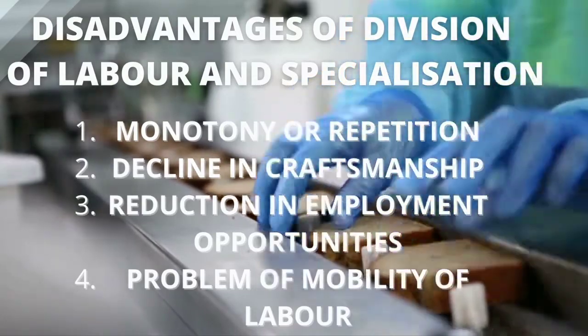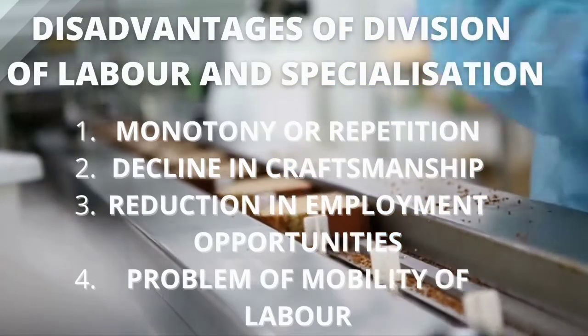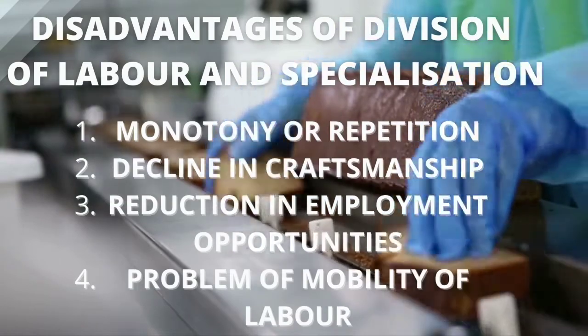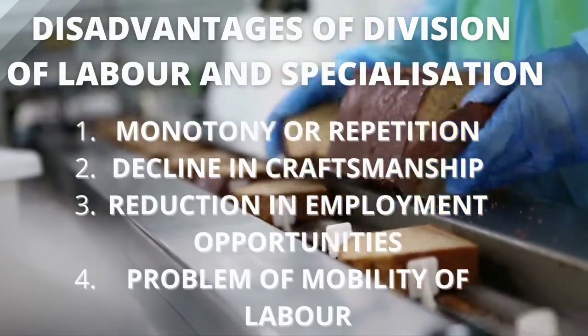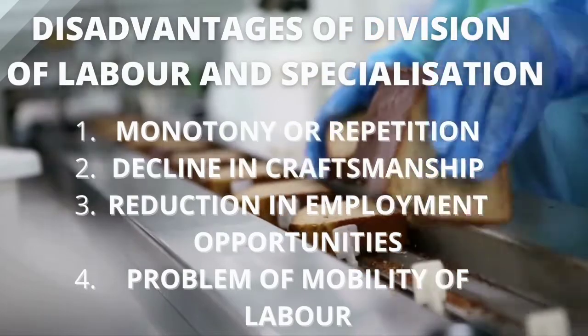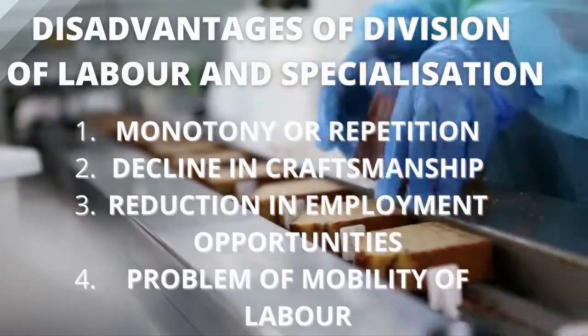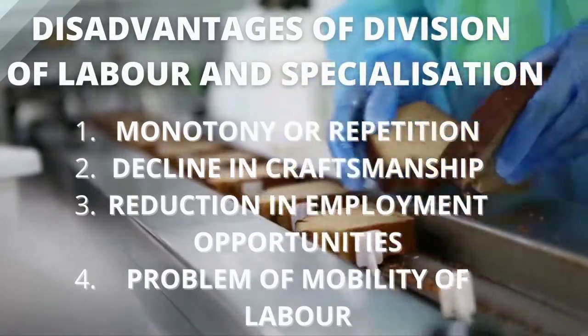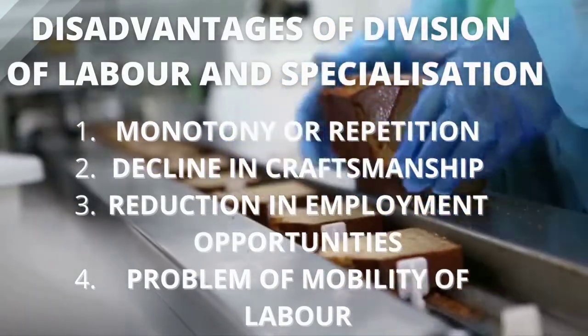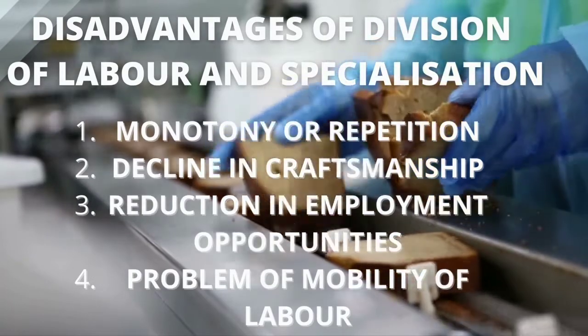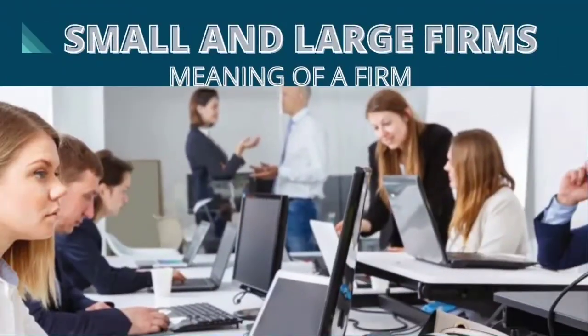3. Reduction in employment opportunities. In division of labor, machines are usually used with few workers. 4. Problem of mobility of labor. Under division of labor, a worker stays on a single job for a long time, and this makes it difficult for him to move to other jobs. Continuous and active stay on a particular job makes it difficult for him to move to other jobs.